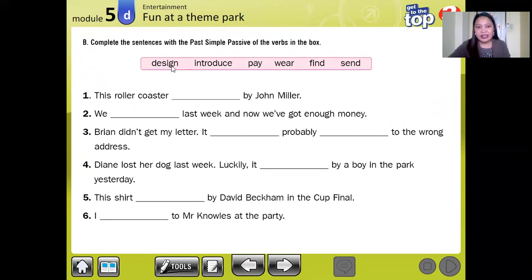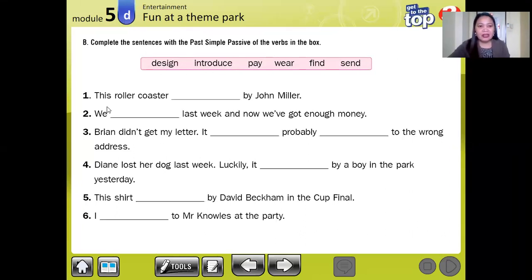They are not yet in a past simple passive form. What are we going to do? We are going to make these verbs into the past simple passive before we can write them on the blank. So we have to say, complete the sentences with the past simple passive of the verb in the box. We are going to make them past simple passive first.